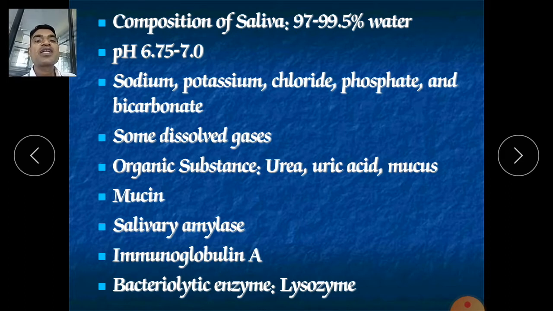It also contains some dissolved gases, so that's why bicarbonate gases are also there. That's why we also take bicarbonated drinks from outside, because they have some composition like saliva. It helps our digestion if you take a small quantity, not on a daily regular basis. It contains organic substances, for example urea, uric acid, mucus. Mucus is also very important for digestion. Mucin is a protein required for our digestion.